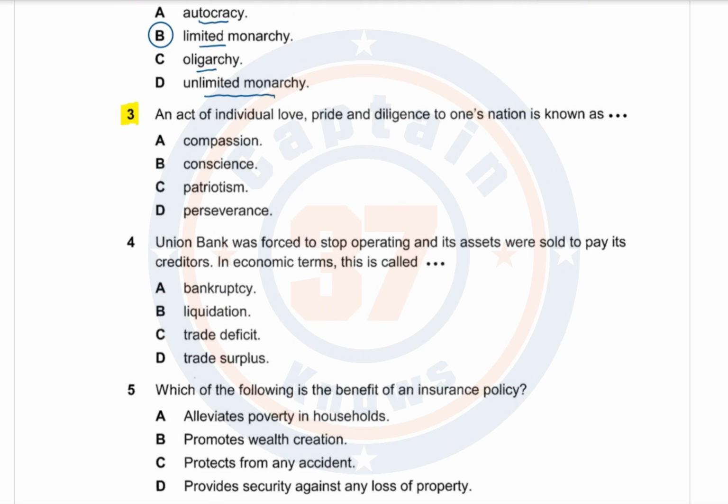Question number 3. An act of individual love, pride, and diligence to one's nation is known as A, compassion, B, conscience, C, patriotism, and D, perseverance. The answer to this question is C, patriotism.